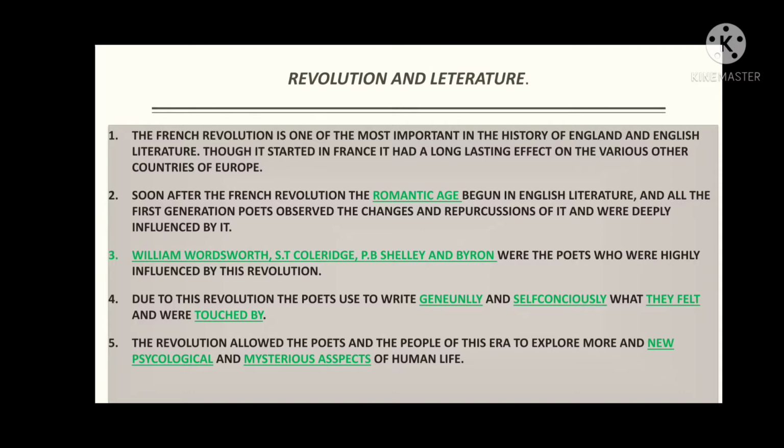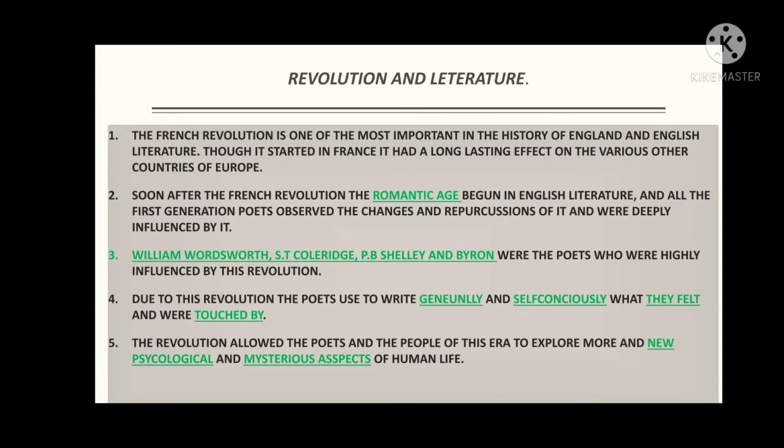We can see that all the Romantic poets were following their own intuitions. They were not following certain rules, nor merely copying the characteristics or rules of previous ages, but writing very genuinely and self-consciously what they felt, through their intuitions, following their own thoughts and beliefs.